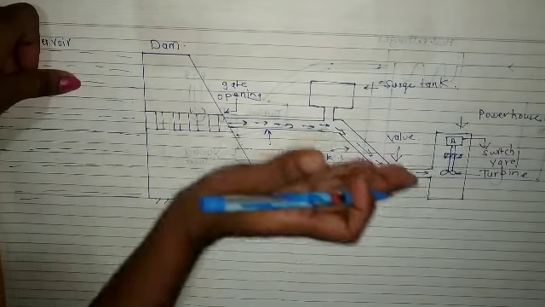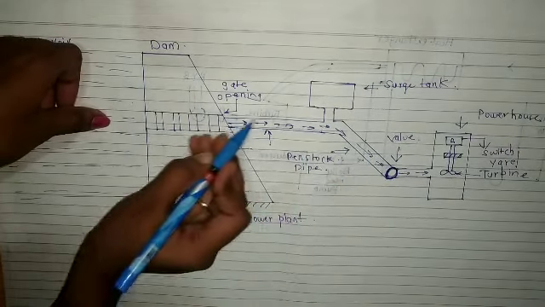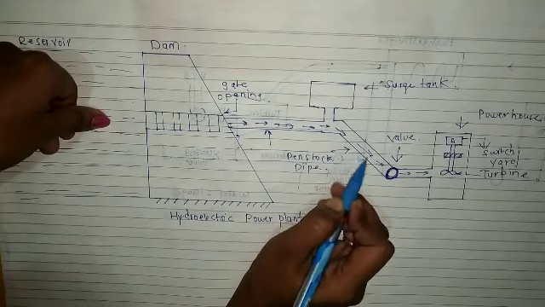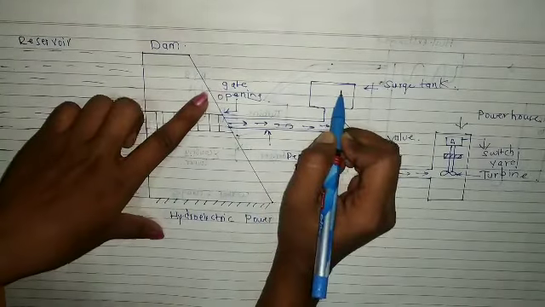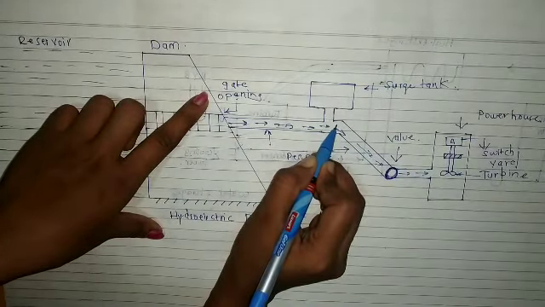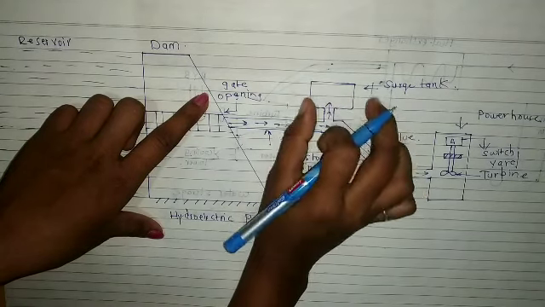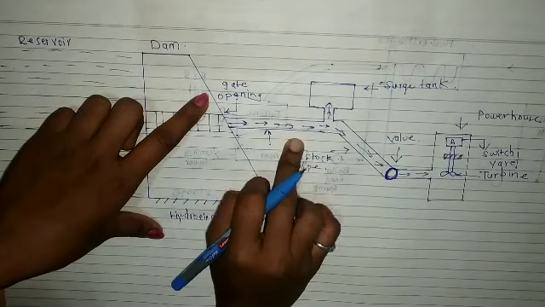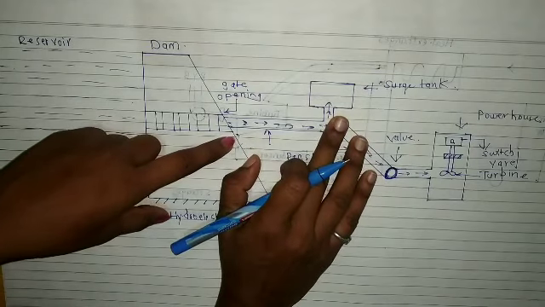Due to the pressure of water, the penstock may get damaged, because the water will come and hammer here. With the surge tank, the water comes back due to the pressure and goes inside it. So the surge tank protects our penstock pipe. This is the use of the surge tank.